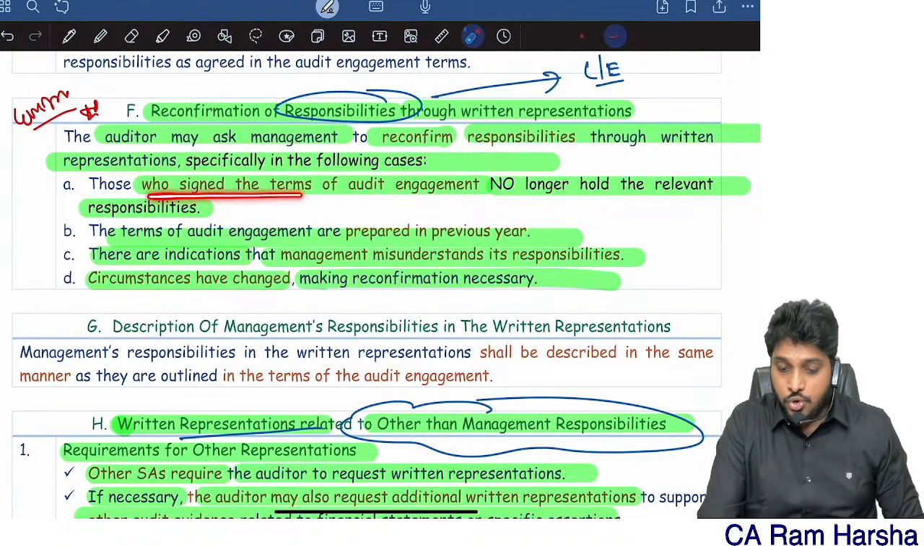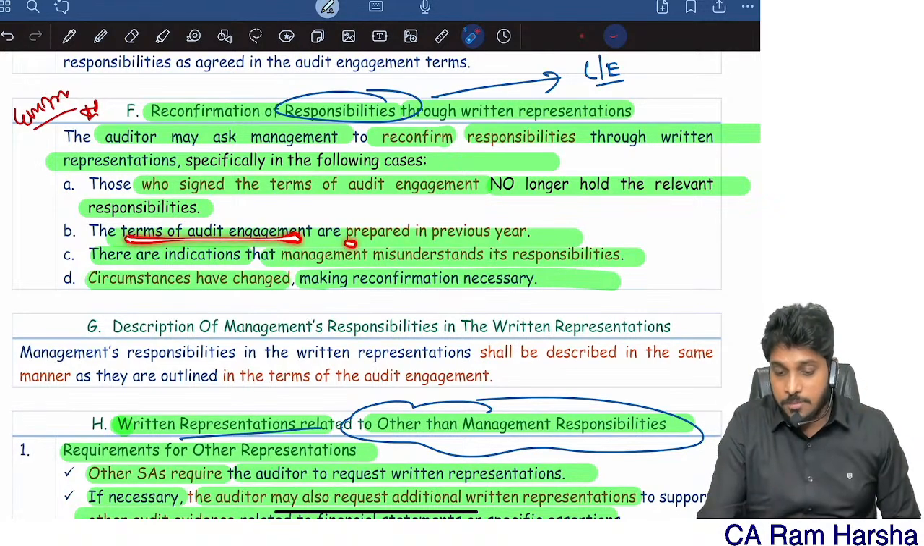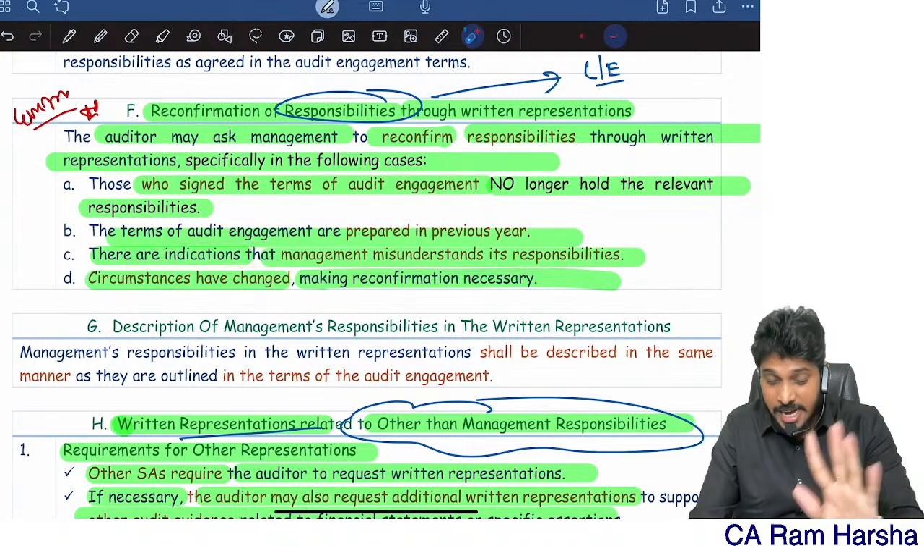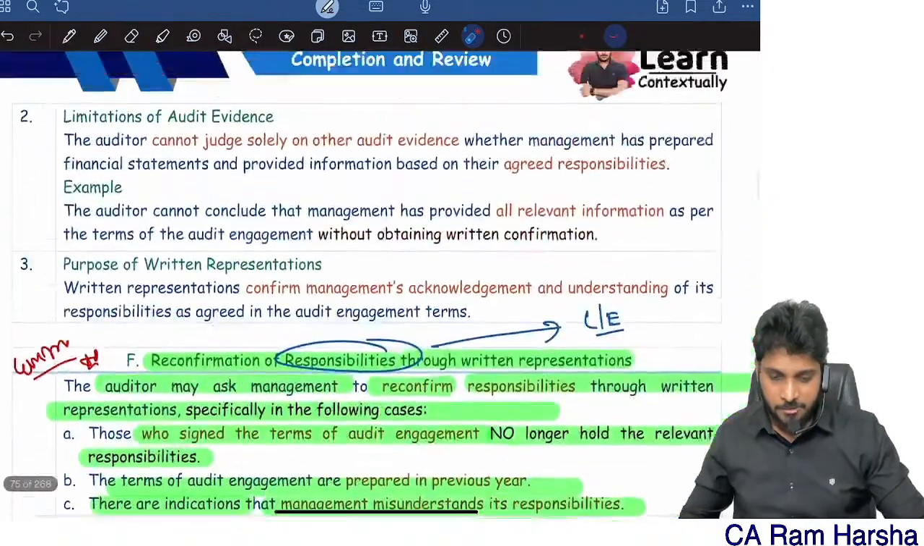One, when the person who signed the letter of engagement is no longer responsible, no longer existing. The terms of engagement were prepared in previous years, or there is an indication that management misunderstands its responsibilities, or circumstances have changed, making reconfirmation necessary.